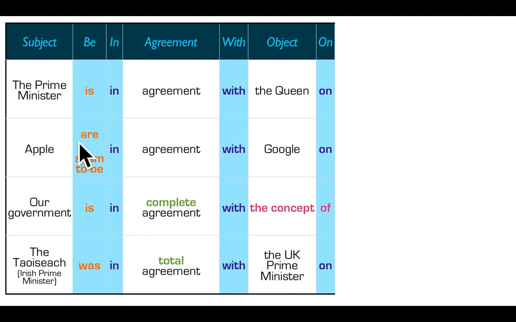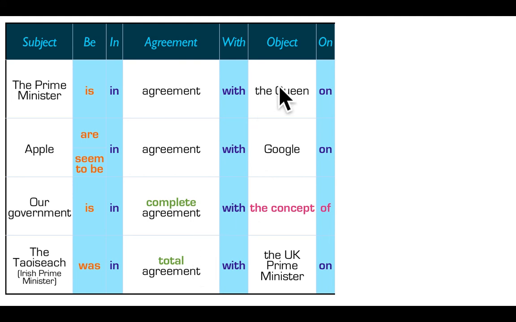Alright, so here you can see that there's a lot of detail. There'll be some form of be here. If it's in the past, it was, and then it'll be in agreement with. So identify that pattern there. In agreement with, in agreement with, in complete agreement with. If you're speaking with more emphasis, you can say in complete agreement with, in total agreement with. So if you want to add emphasis, you add one of these two adjectives. They're pretty common in this case.